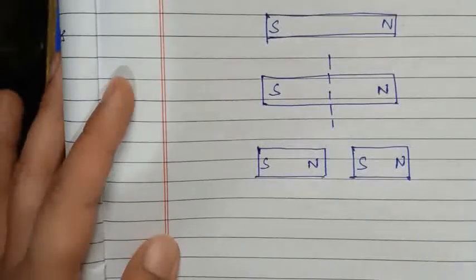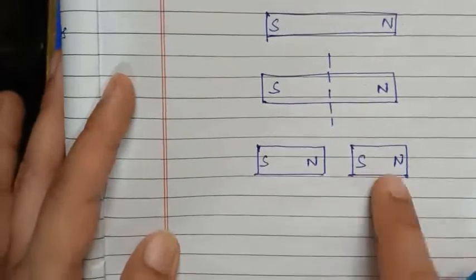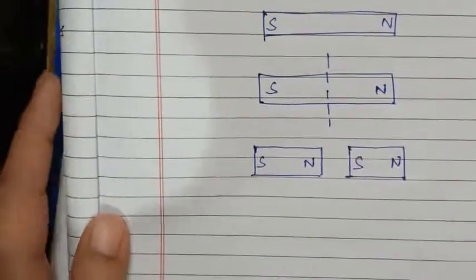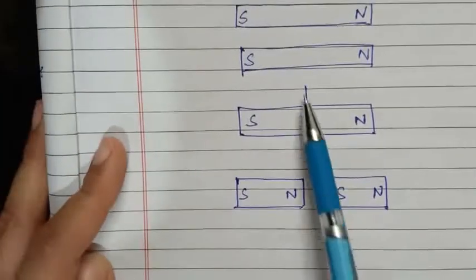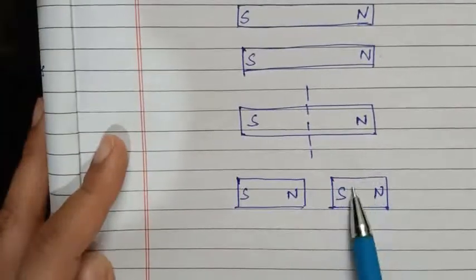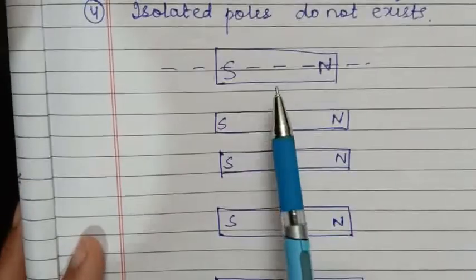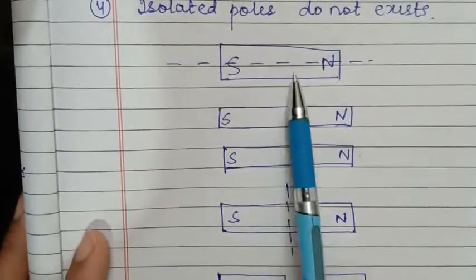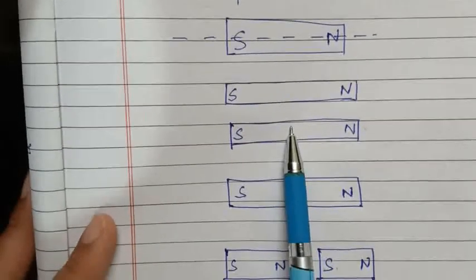In this case, the magnetic strength of these two magnets will be equal to the magnetic strength of the original magnet. So when it is cut perpendicular, the magnetic strength remains the same, whereas when it is cut parallel to the longer length, the magnetic strength is reduced to half.